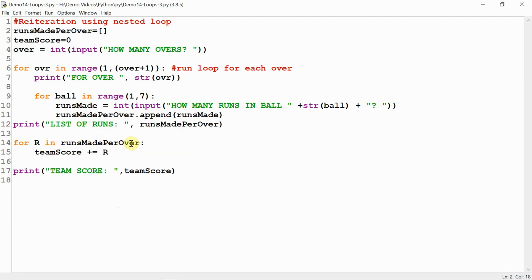You see, for r in runs made per over. This is the list of those runs entered by the user. And one by one, the values from the list will come into the variable r. And in line 15, their total is being calculated in the variable team score. And ultimately, finally, in line 17, the entire team score is displayed.